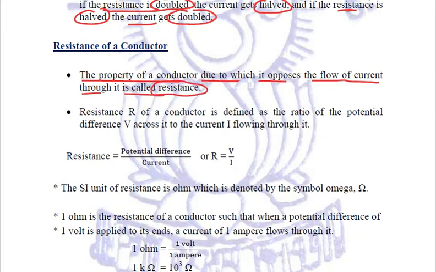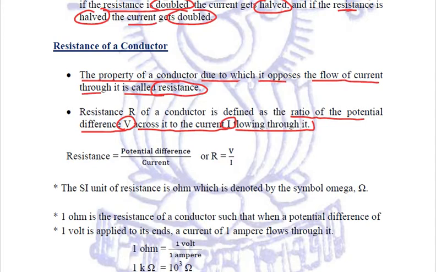So resistance is the opposing force. Resistance is the property of any substance by virtue of which it opposes the flow of current. It can also be defined as the ratio of the potential difference V across to the current I flowing through it.